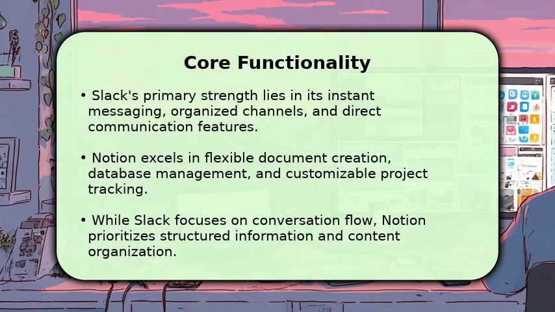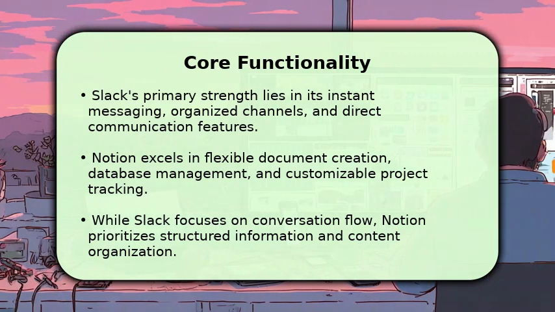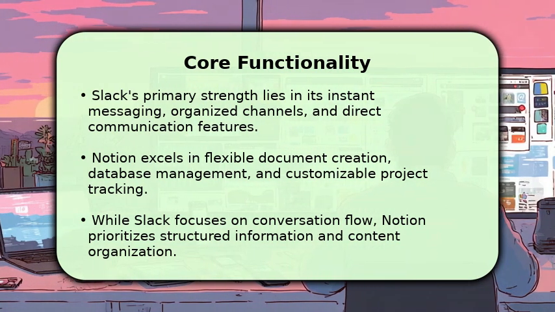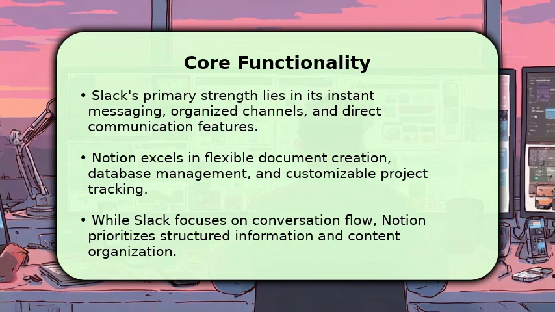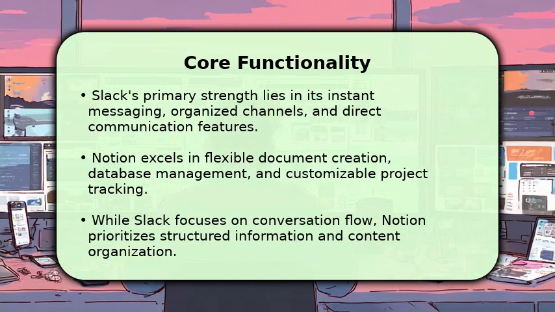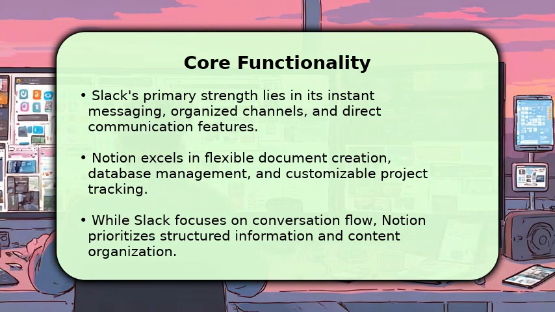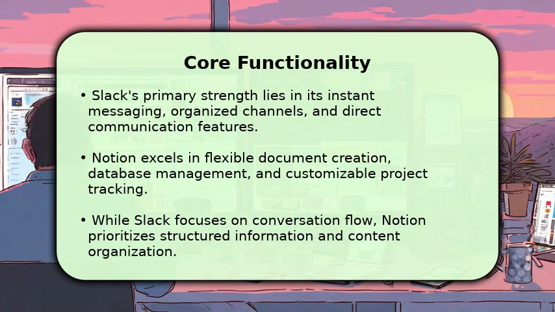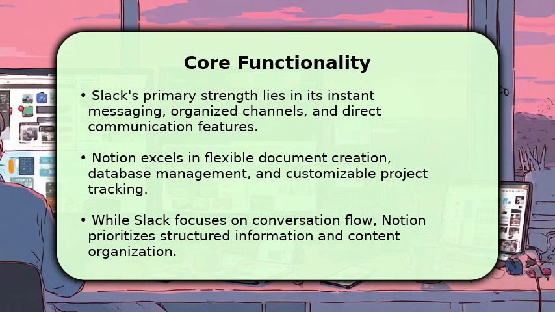Slack is built for dynamic, real-time conversations, allowing teams to communicate efficiently through dedicated channels and direct messages. It supports quick file sharing and voice or video calls, making it ideal for immediate interactions. Notion, on the other hand, offers a versatile canvas for creating detailed documents, managing complex projects with customizable databases, and building comprehensive wikis. It's designed for organizing information and workflows in a highly structured manner.